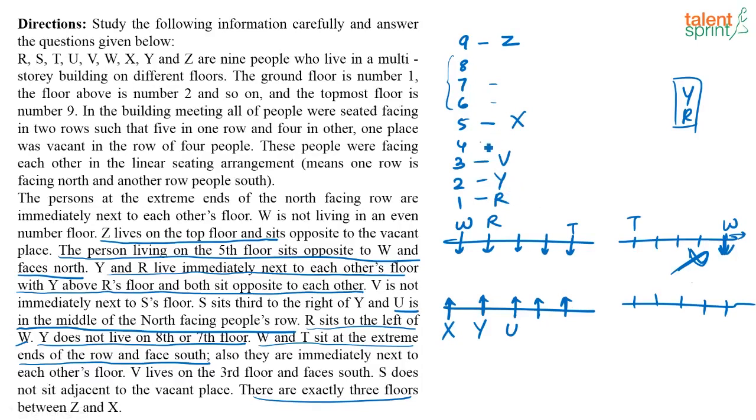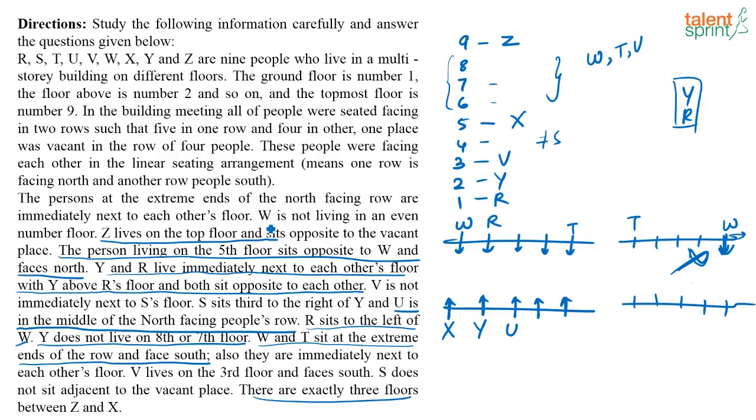Now next, what are they saying? They are saying V and S are not adjacent to each other. So this cannot be S. So S has to be among these three. Okay. Now next, who are we left to fill? We have to fill W, and see next it is given, see this is not S, then if you look at the floor arrangement, I have to fill W, I have to fill T, and I have to fill U.